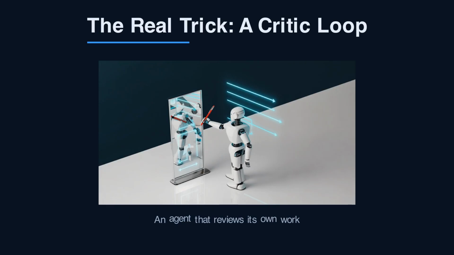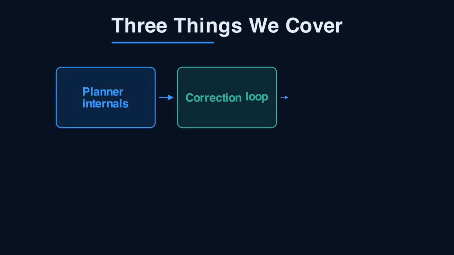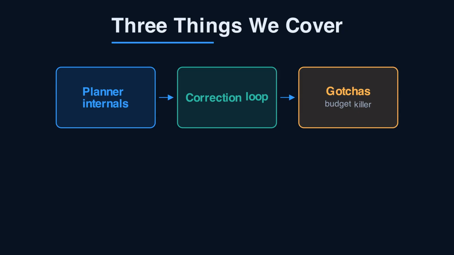This is for engineers building agents in Python with Semantic Kernel. Automatic function calling can chain 5 or more tools in one turn. We cover 3 things. First, how Semantic Kernel planners actually work under the hood. Second, wiring the correction loop with a critic step. Third, the production gotchas. One of those gotchas will drain your token budget fast if you ignore it. I will point it out near the end. Watch for the retry cap.